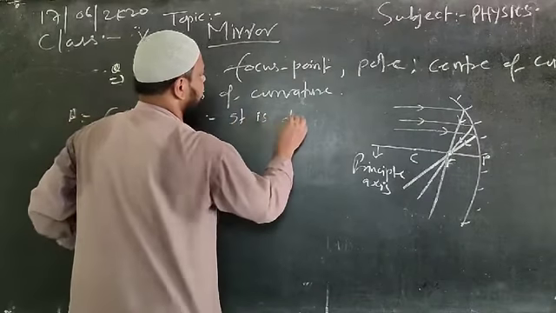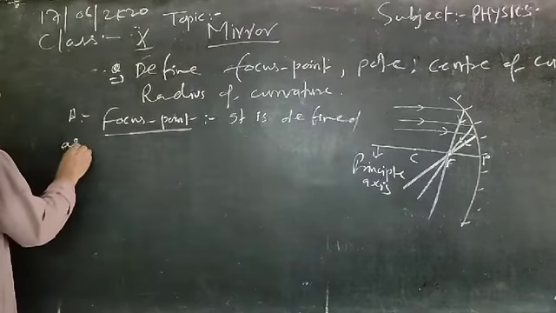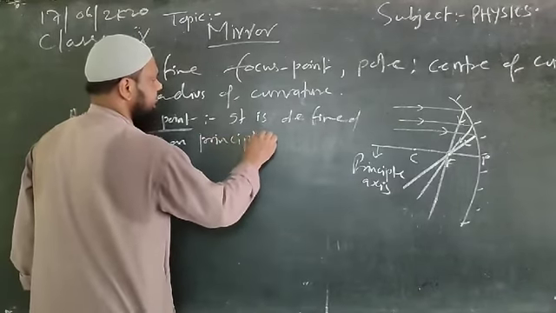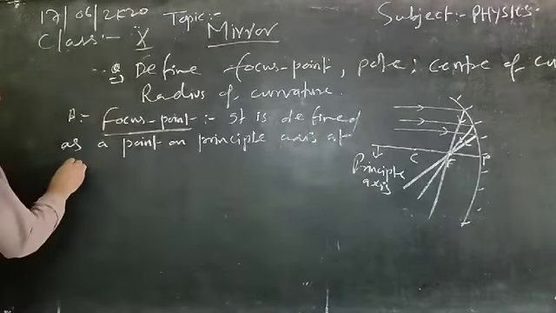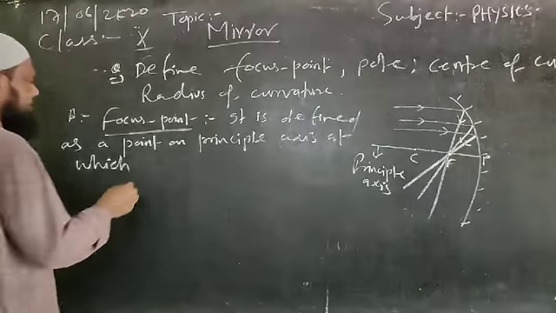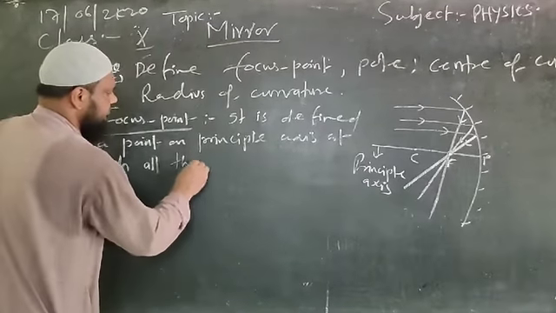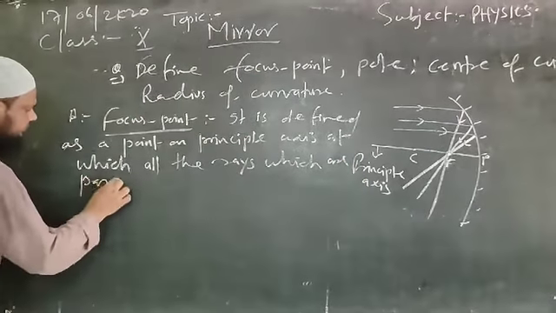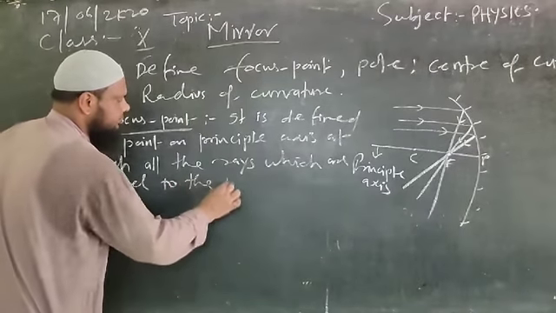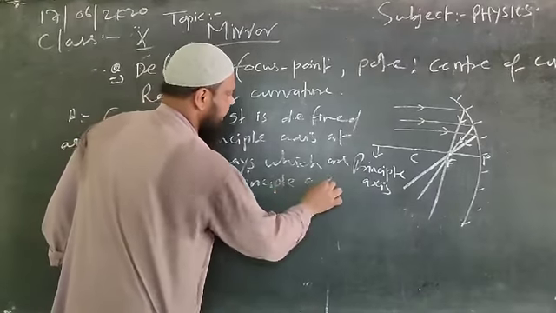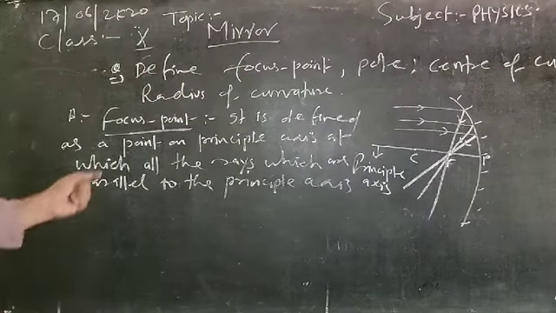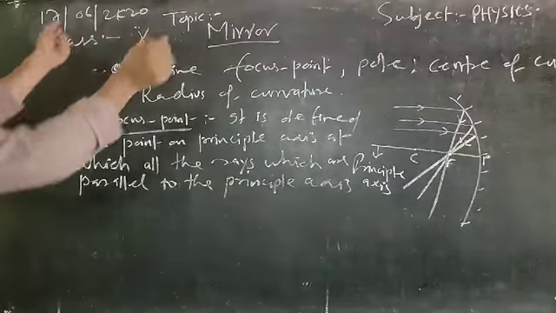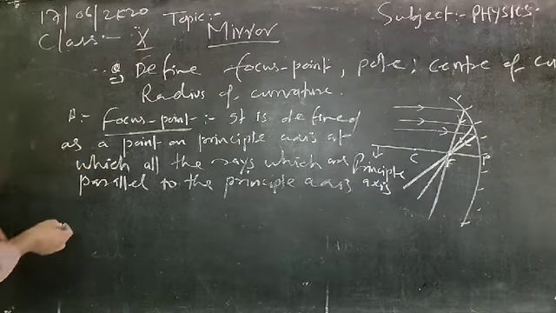So now we can define the focus point like this. It is defined as a point on principal axis at which all the rays which are parallel to the principal axis pass by.